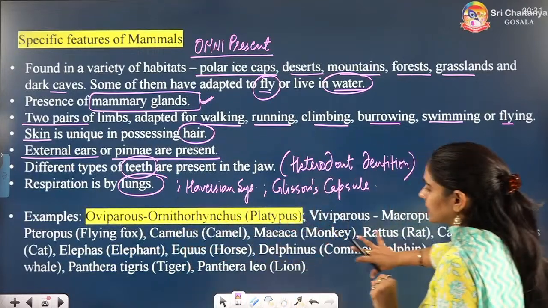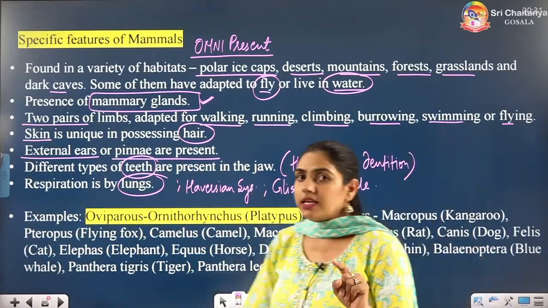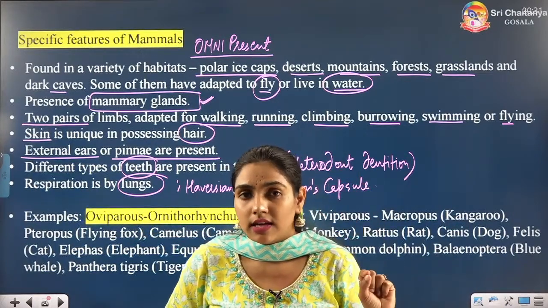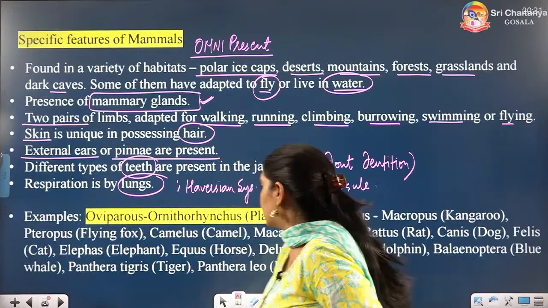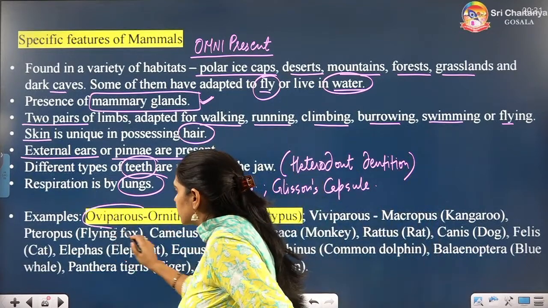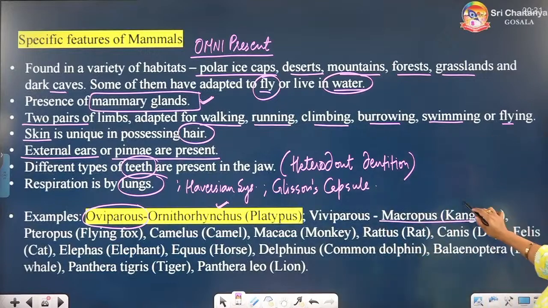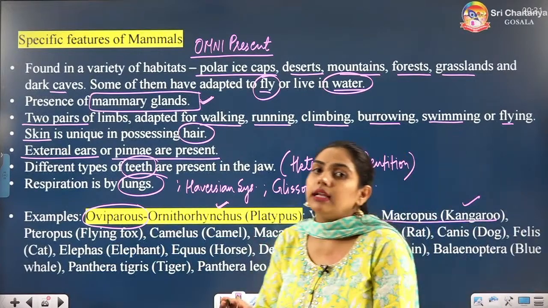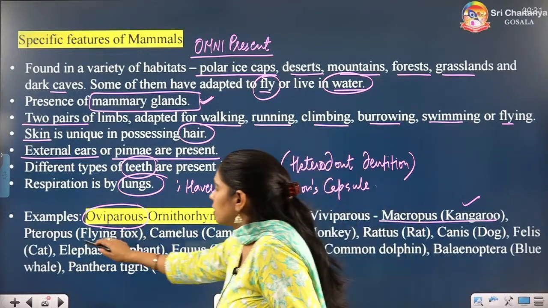Now coming to the examples, why I have highlighted the oviparous mammal, because I have written viviparous in the mammals, but there is an exception of Ornithorhynchus, platypus. This is oviparous. It lays eggs. Others are viviparous. Macropus, kangaroo, pouched mammal. It keeps its young ones in the pouch. They have a pouch in their body.